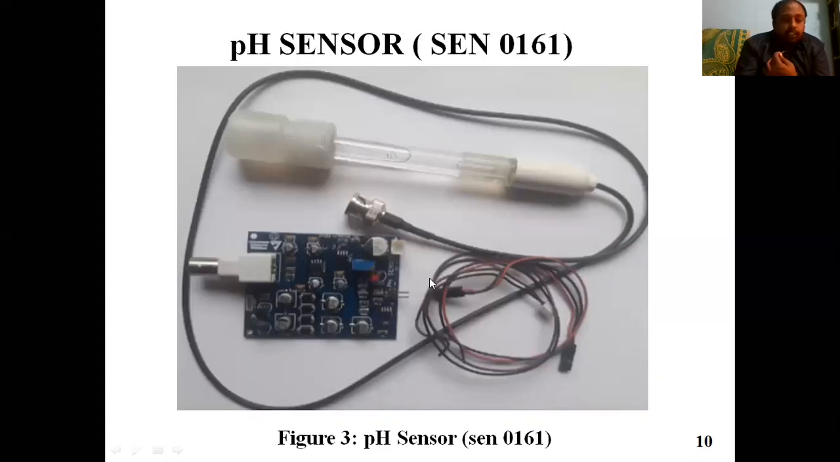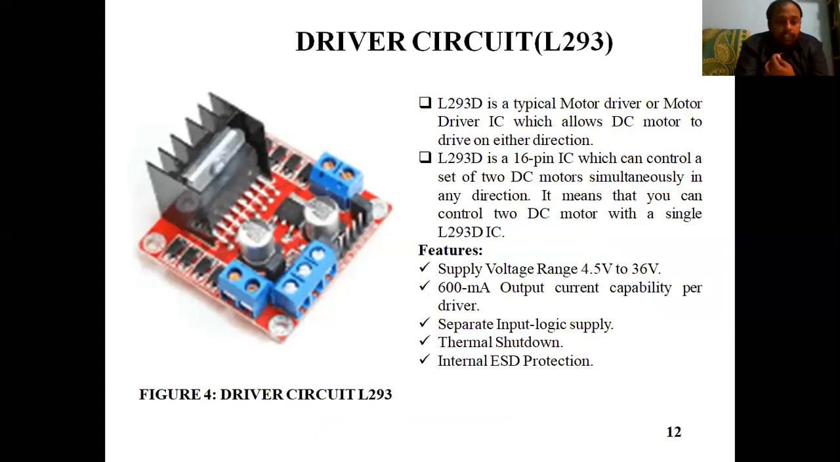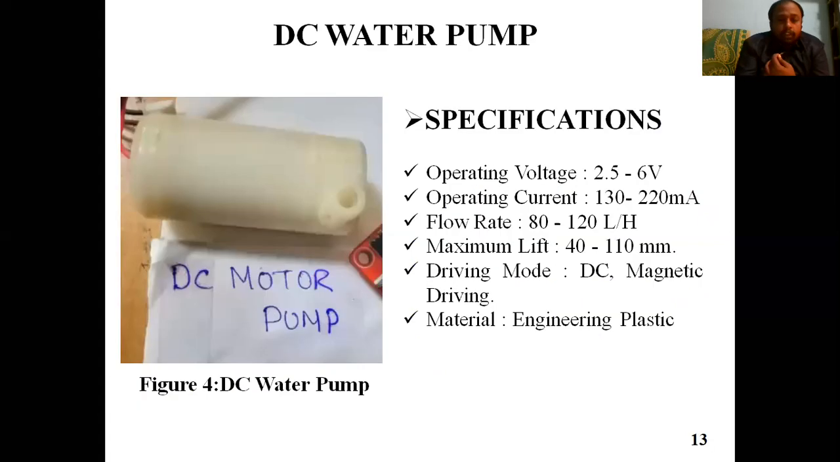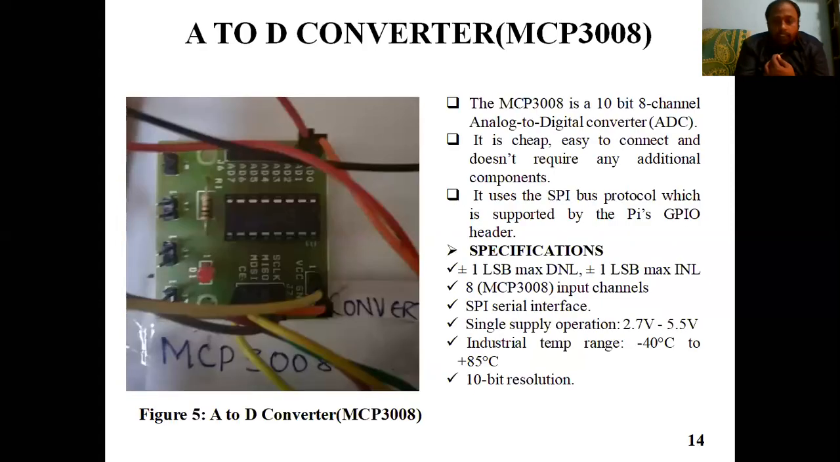And this is the pH sensor, where the water's pH quality is going to be tested. And this is the driver circuit that we use to run the motor pump. And this is the motor pump. As I have done a prototype, I have taken a small motor pump. If you are going with real time, you can surely add a real-time motor pump like the ones we use in our houses.